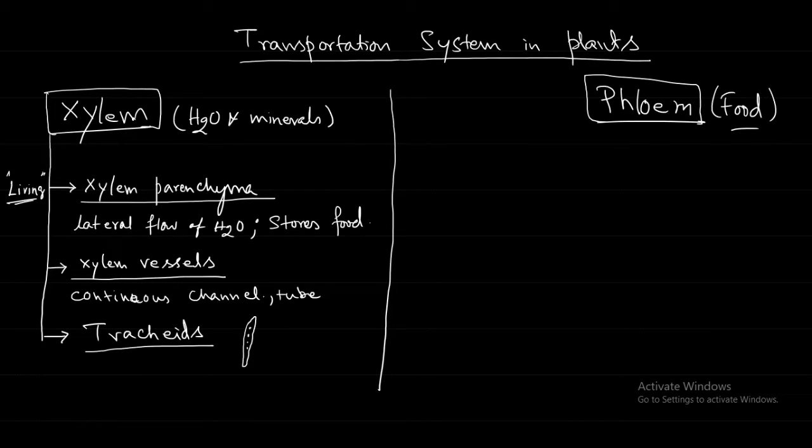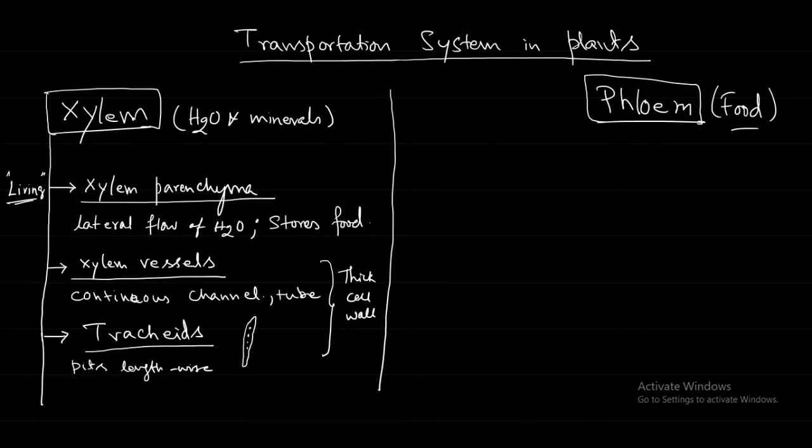Both of these have thick cell walls. Both xylem vessels and tracheids have thick cell walls. This is important. Why? We will compare with the phloem after this.